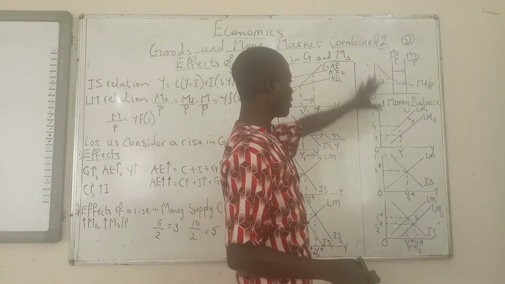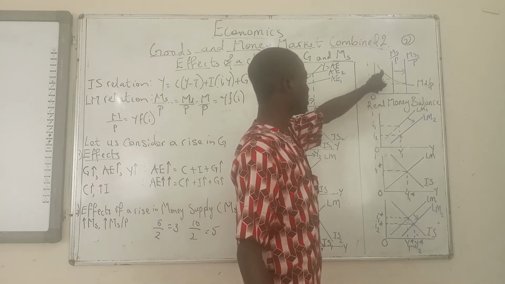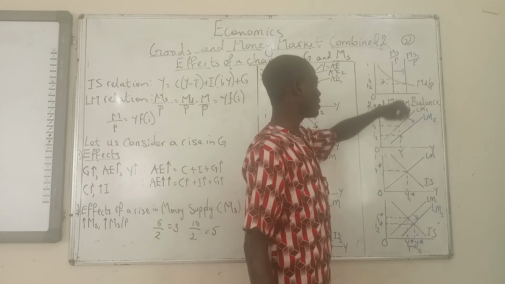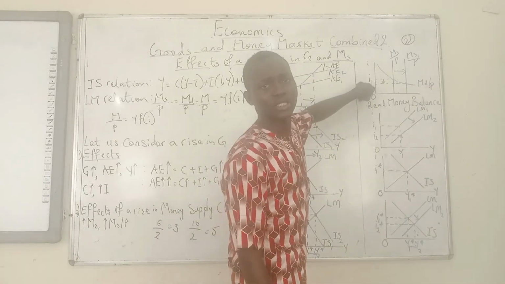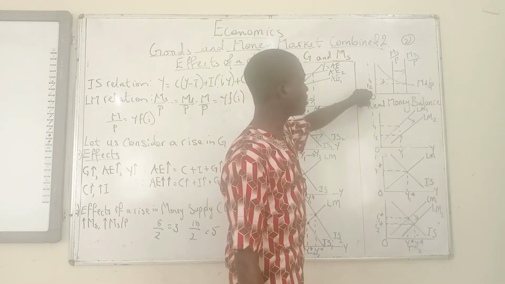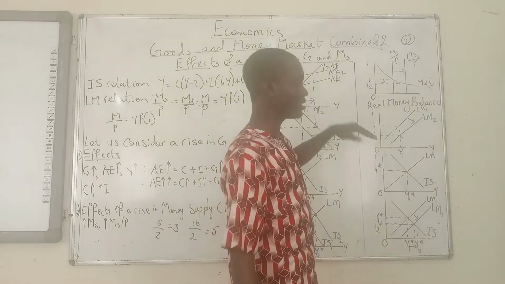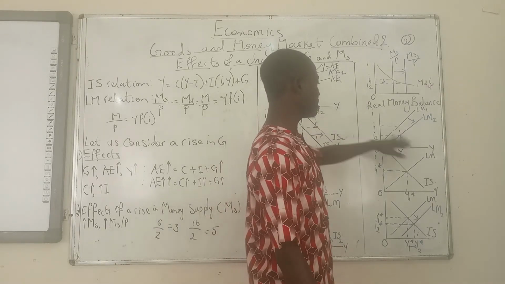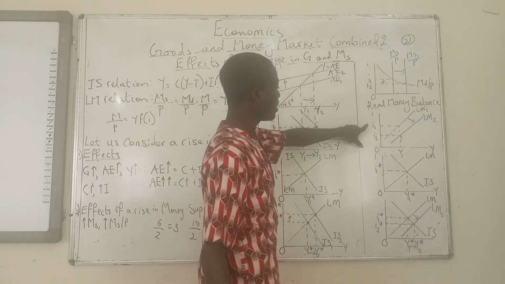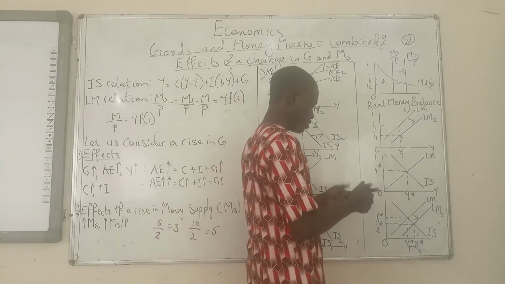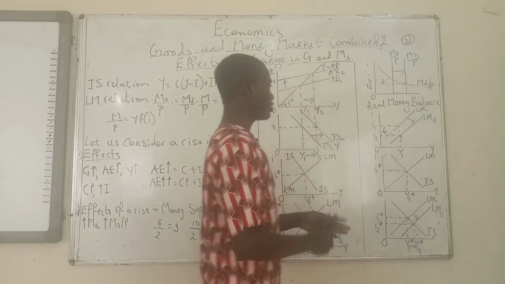Now, what about the LM curve? What implication does this have on the LM curve? There is a shift of the real money supply curve leading to a lower interest rate. Did output change? Did Y change? No, nobody's talking about Y. So we break that down to the LM curve. To plot the LM curve, just as with the IS, you have the interest rate on the vertical axis and the output on the horizontal axis. It was the interest rate that reduced, so I1 reduces to I2 at the same output, because we're talking about the initial reaction.